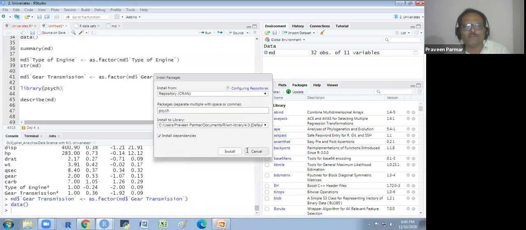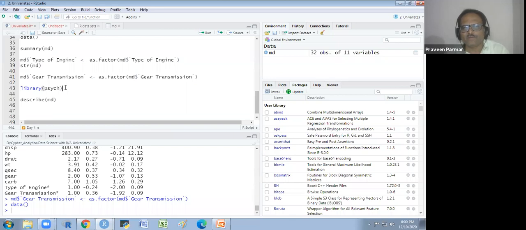It will take a little time and then it will start. Whenever you have to use this library, you put library psych and then run it. Then you use the function of that library or the data set, whatever is there in that library. So whatever data set I'm going to use is in the psych library. I have already run it, so I don't have to run it again. Once I run it, I could use its function and the data set anywhere.